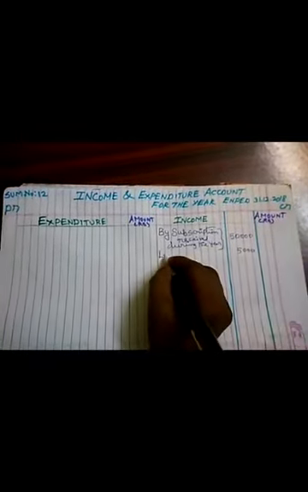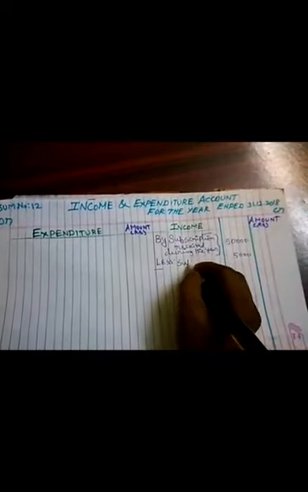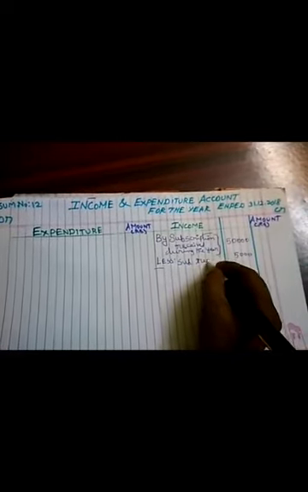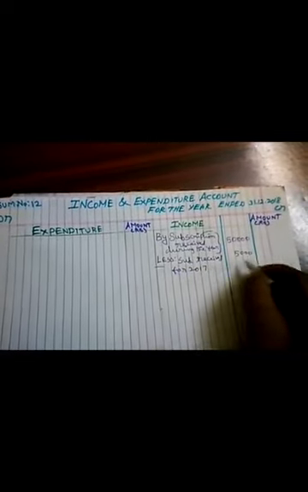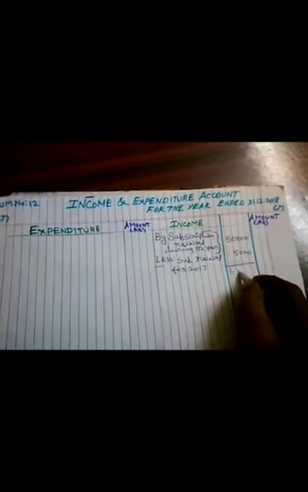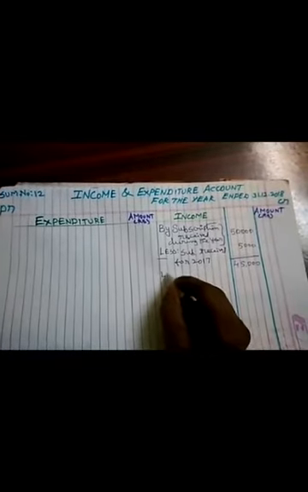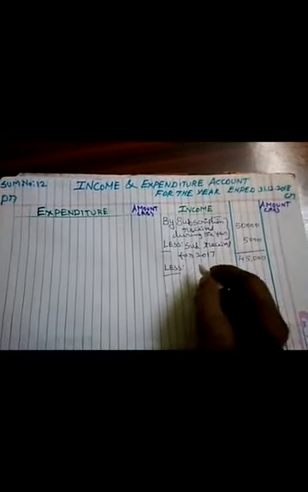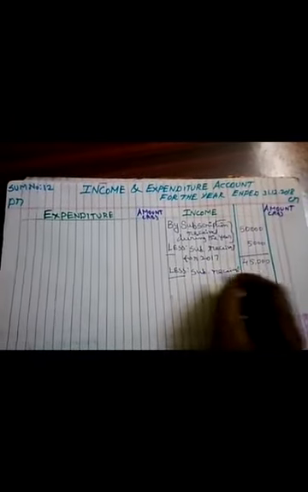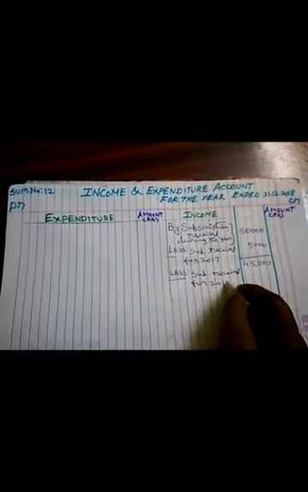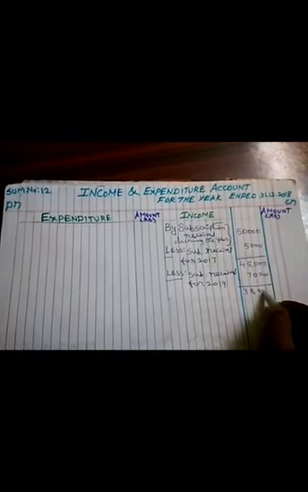Now less subscription received for 2017, so 45,000. Next, 7,000 for 2019, advance received, that also we minus: 38,000.